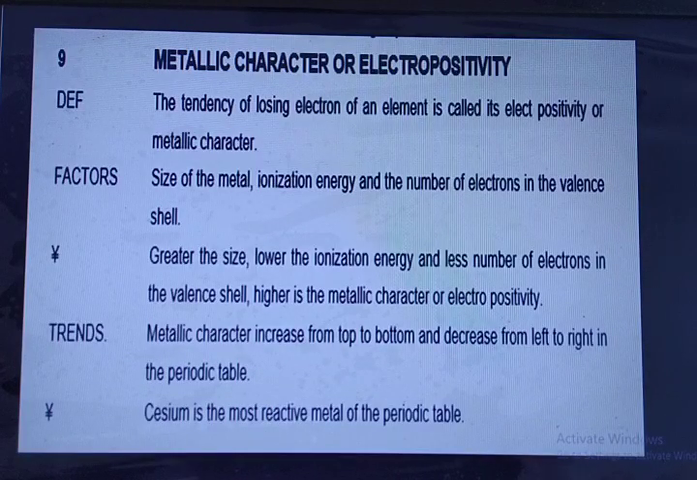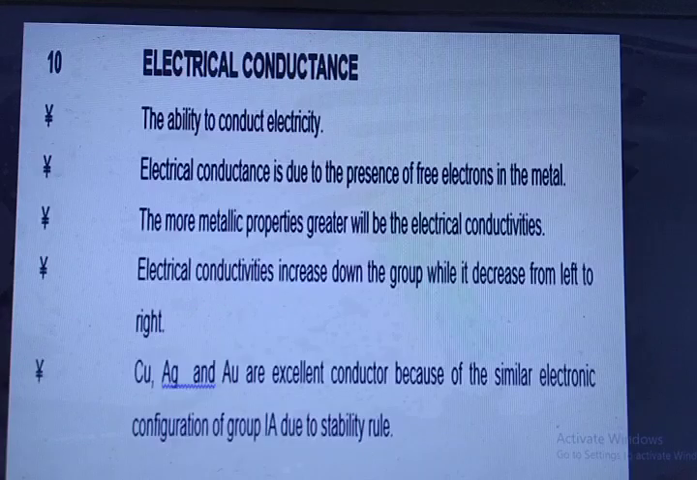Metallic character or electropositivity. You know very well metals are electropositive. The tendency of losing electrons of an element is called electropositivity or metallic character. The factors: size of the metal, ionization energy, and the number of electrons in the valence shell. Greater the size, lower the ionization energy, and fewer the electrons in the valence shell, higher is the metallic character or electropositivity. Trends: metallic character increases from top to bottom and decreases from left to right in the periodic table. Cesium is the most reactive metal of the periodic table.